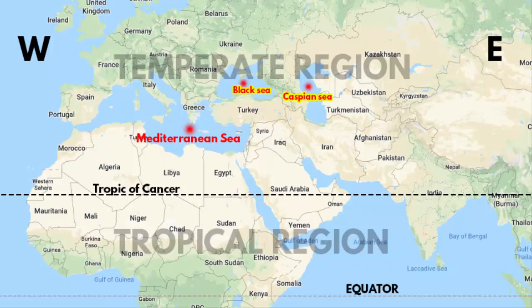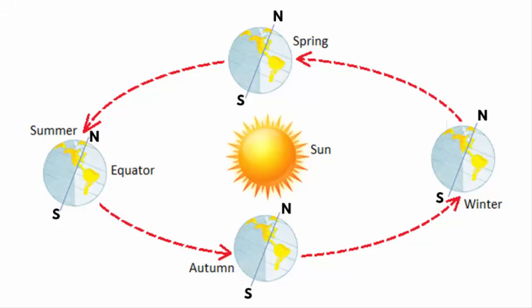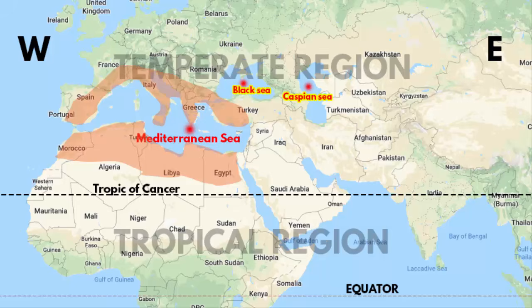So when you look at the world map, the Mediterranean region is located at a little bit higher latitude compared to India. So what happens is, after winter season, the summer season starts. And we know that the seasons are caused due to tilt in Earth's axis while it travels around the sun. So summer season in northern hemisphere will come only when the Earth's northern hemisphere is tilted towards the sun. And when that happens, the northern region slowly starts getting warmer from the south. That is why South India is warmer than North India.